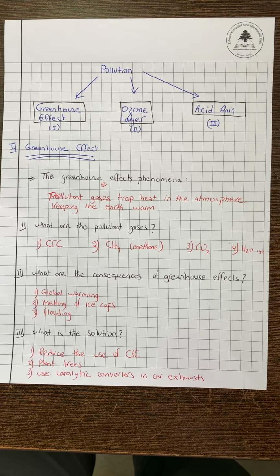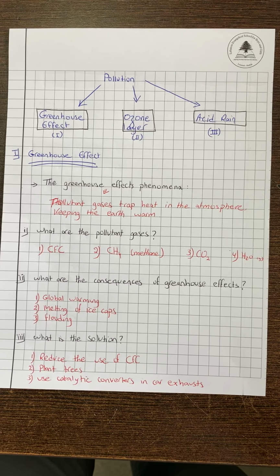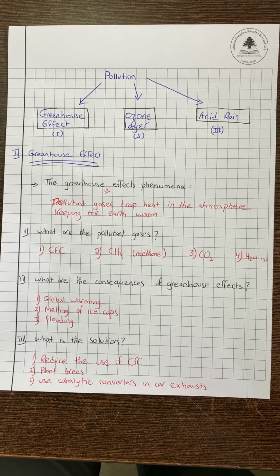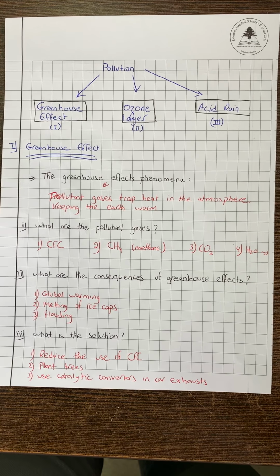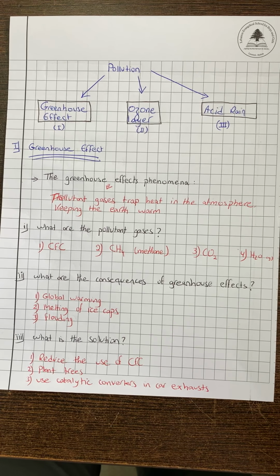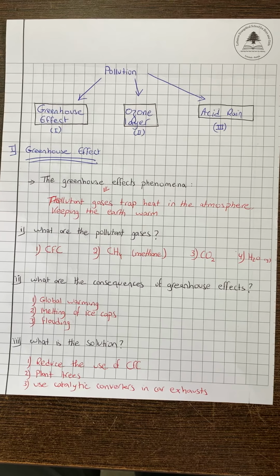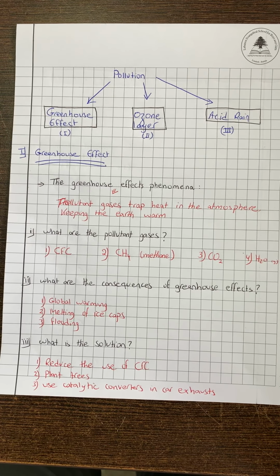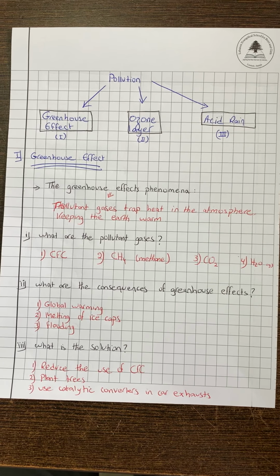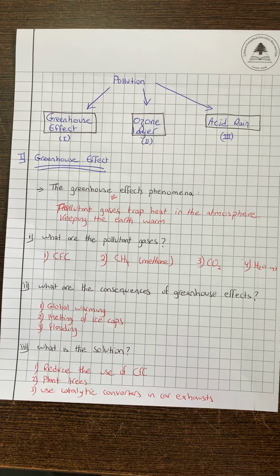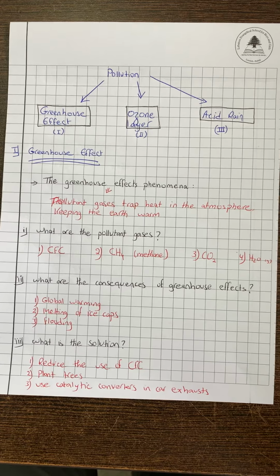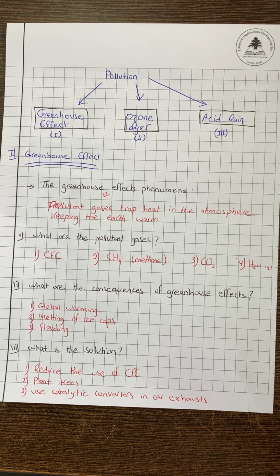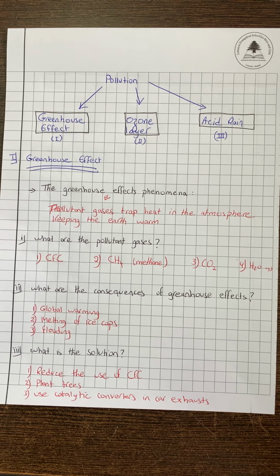In today's lesson, I'm gonna talk about three ideas that are outcomes of pollution, which are greenhouse effect, ozone layer, and acid rain. To start with the first, which is greenhouse effect. What is a greenhouse effect? Greenhouse effect is a phenomenon by which the Earth temperature increases.